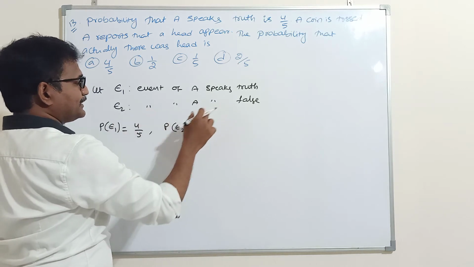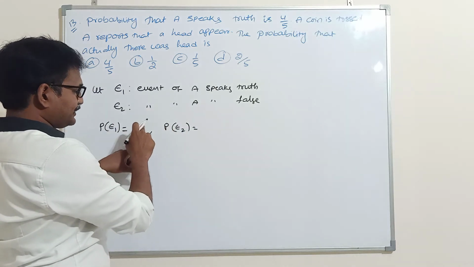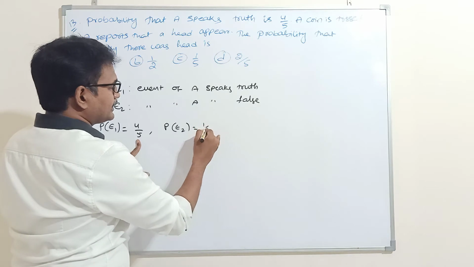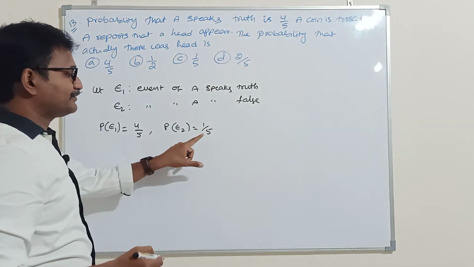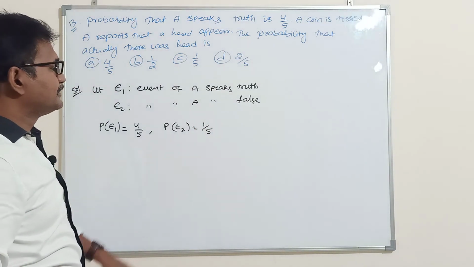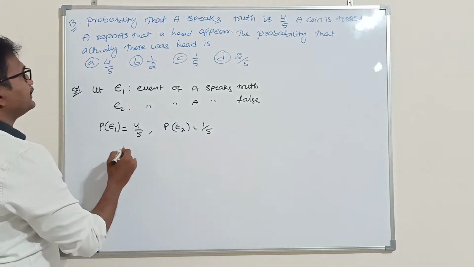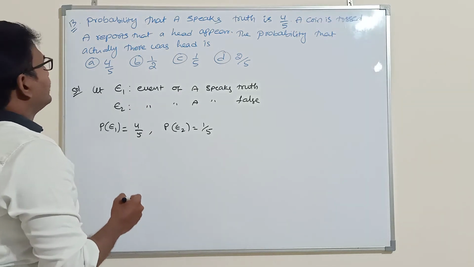Event of A speaks false. Out of 5 times he speaks truth 4 times, which means 1 time out of 5 he will speak false. So this is E2, P of E2. Next, a coin is tossed.